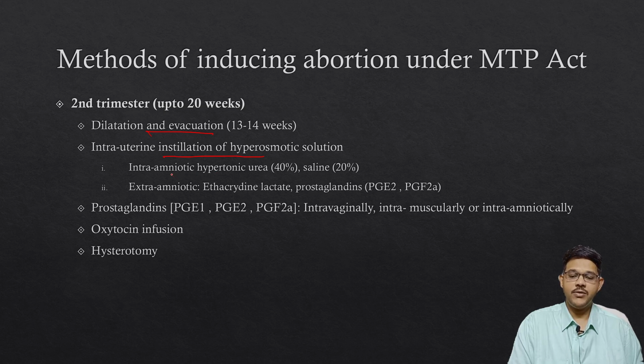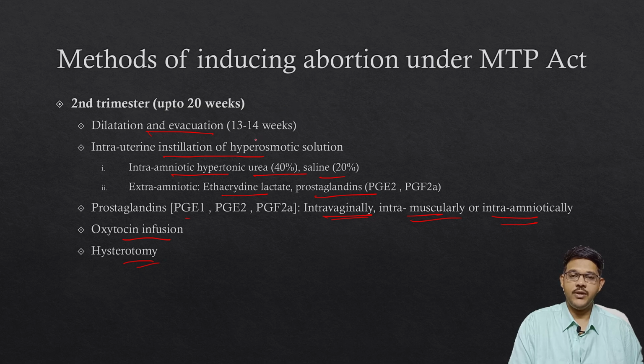It can be injected intra-amniotically, as hypertonic urea or saline, or extra-amniotically, where ethacridine lactate or prostaglandins are injected. Then other methods include the use of prostaglandins, which can be given intravaginally, intramuscularly or intra-amniotically. When these prostaglandins are given, they cause contractions and abortion occurs. Similarly, oxytocin infusion can also be given, which induces uterine contractions, or hysterectomy can also be done to induce the abortion.